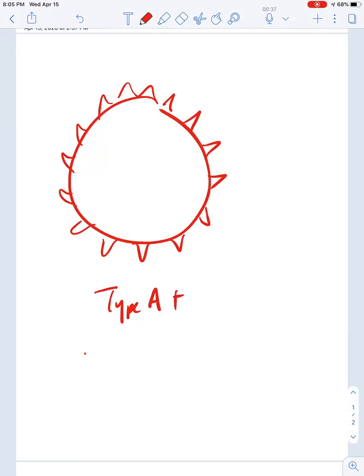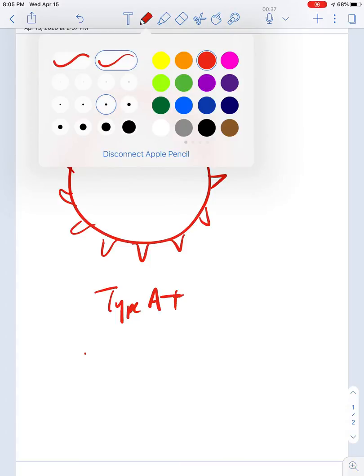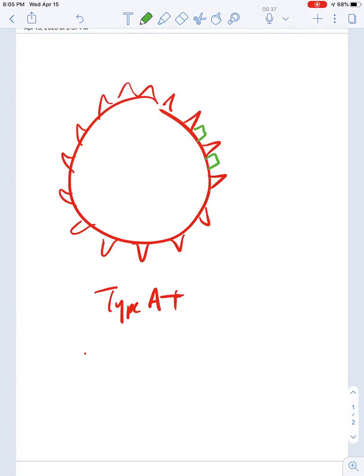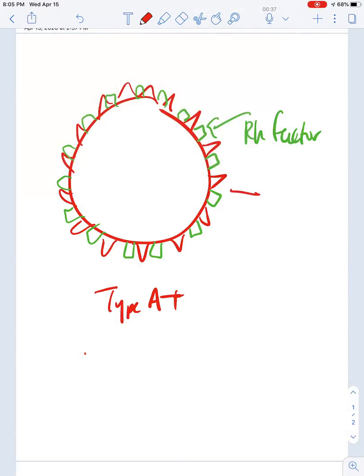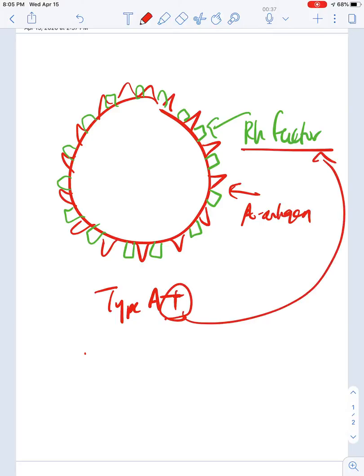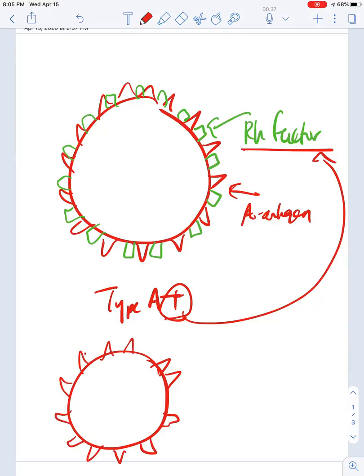Let's say you're type A positive. If you're type A positive, that just means you have another antigen. You have two antigens. You have the antigen called the Rh factor, which I drew in green, and you have the A antigen. So this positive sign means you have the Rh factor. So like if you were A negative, this would be A negative. A negative would mean you don't have the Rh factor. You have only A, but you're missing that green Rh factor, right?